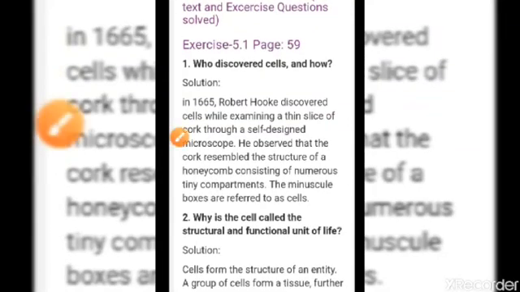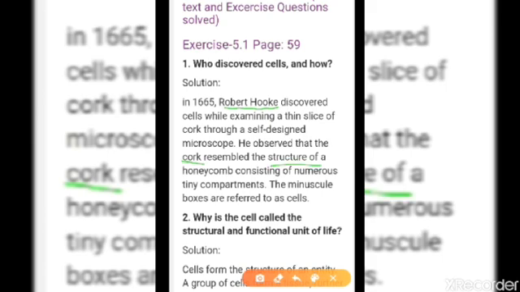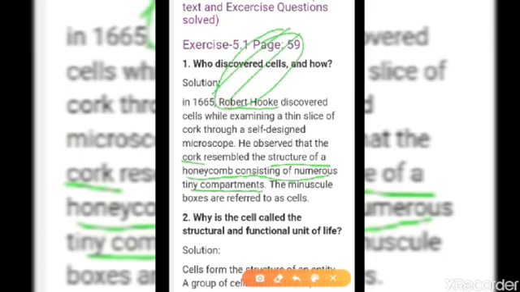We already know that Mr. Robert Hooke in 1665 discovered the cell. While he was examining with his handmade microscope, he observed this in the cork, and he saw a structure of honeycomb consisting of numerous teeny compartments. Have you seen a honeycomb? A lot of compartments like these are there. Just like this one, he saw the cell.